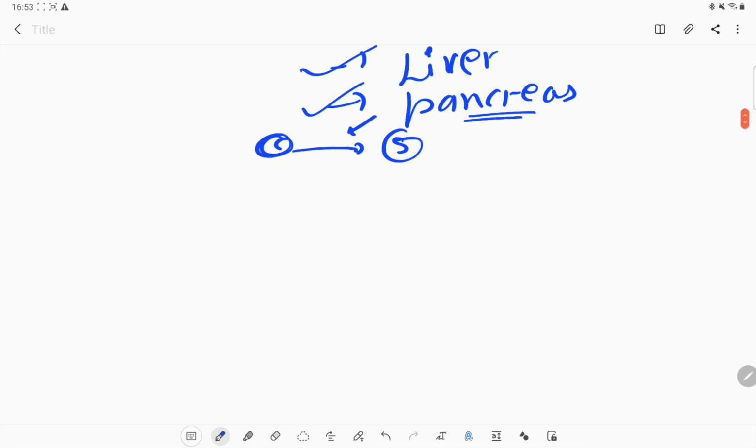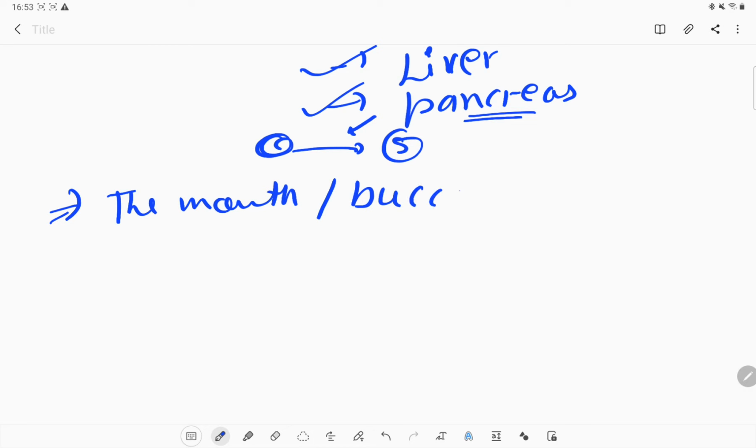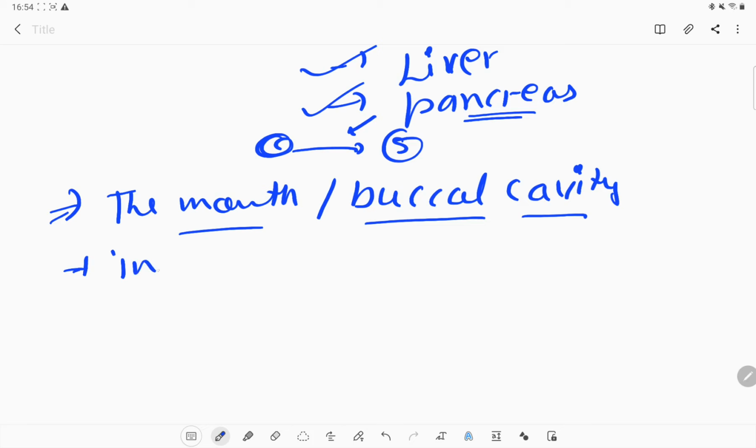So first of all, how do we digest in the mouth, the buccal cavity? What is the buccal cavity? The mouth. We can scientifically call it the buccal cavity. What we do here is ingestion.